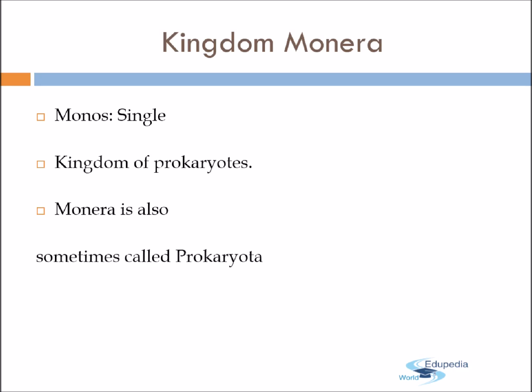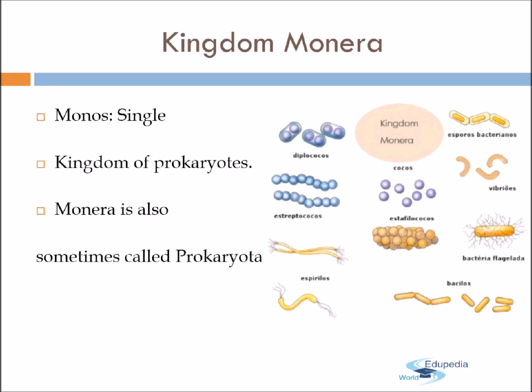Monera is also sometimes known as Prokaryota. So in some literature you are going to find Kingdom Monera, and in others you are going to find Kingdom Prokaryota, but they are one and the same thing. The best example of Kingdom Monera is the bacteria. Now these are the various shapes of the bacteria: Diplococcus, Aspergillus and Bacillus, flagellated, Vibrios. These are the various types of bacteria, and they are the perfect example of Kingdom Monera.